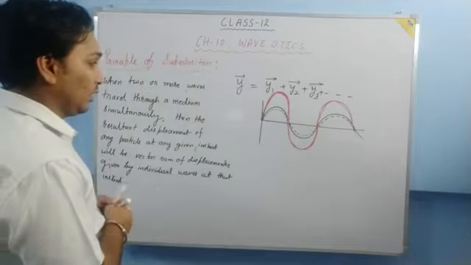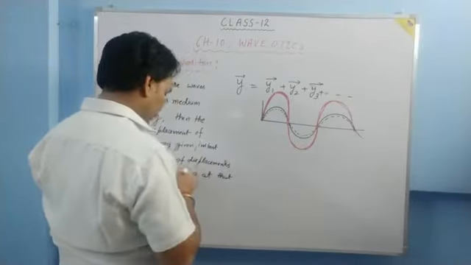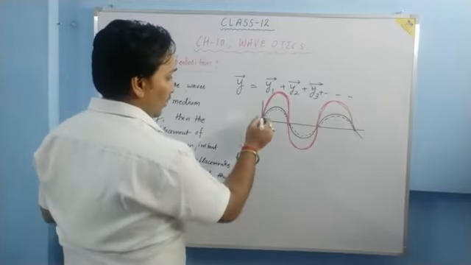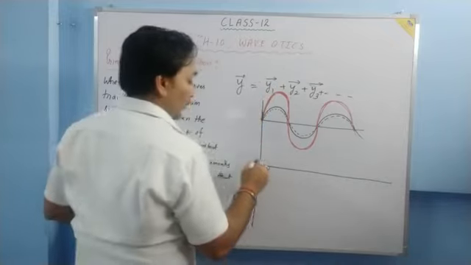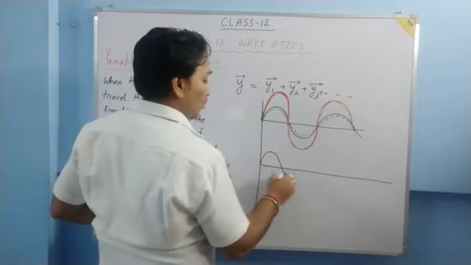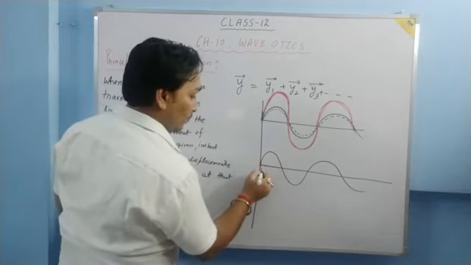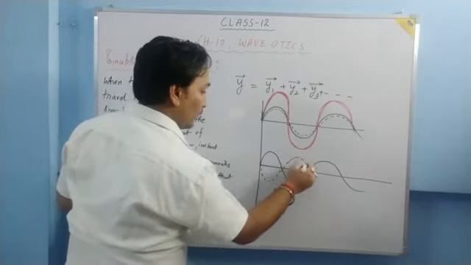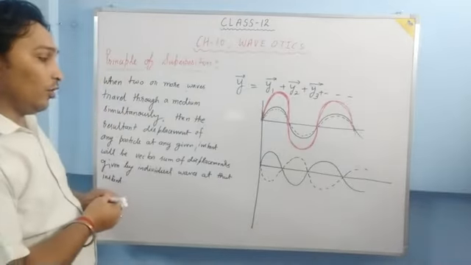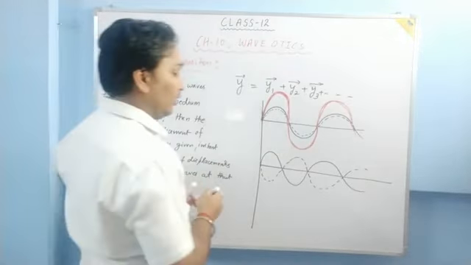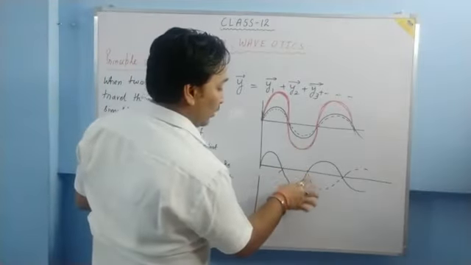But suppose the waves are meeting in opposite phase. This is the first wave, this is the second wave, then what happens? Now it depends on which wave has the greater displacement. Let me make one smaller, one greater.